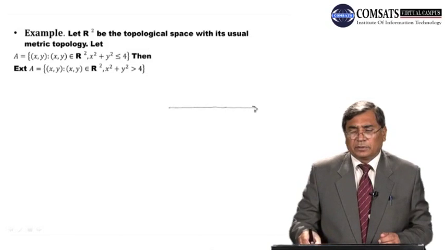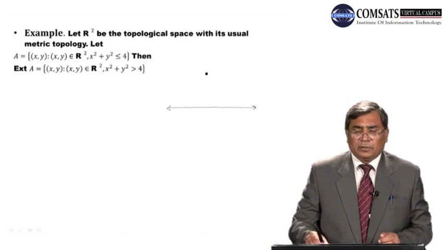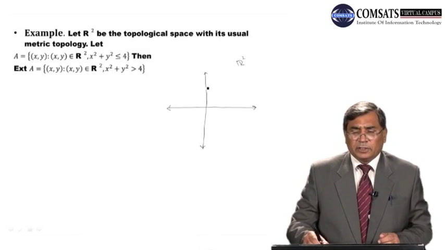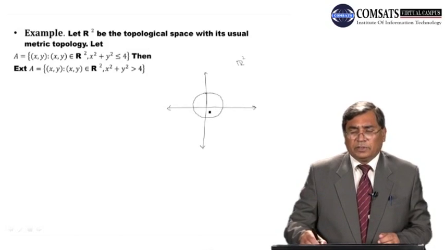This is the situation that here we have, this is our R2. This whole plane is R2. We are considering a disk with center at origin and radius 2. So all the points which are lying on the circle or inside this circle are the members of this set.